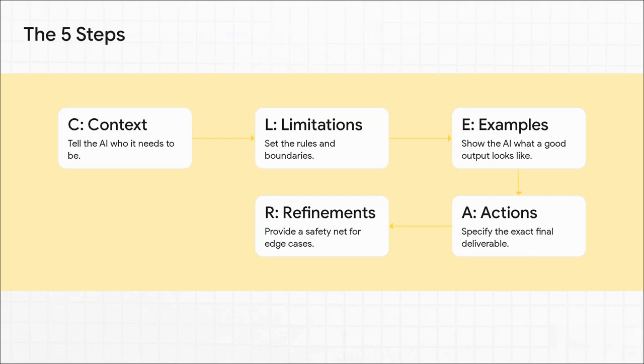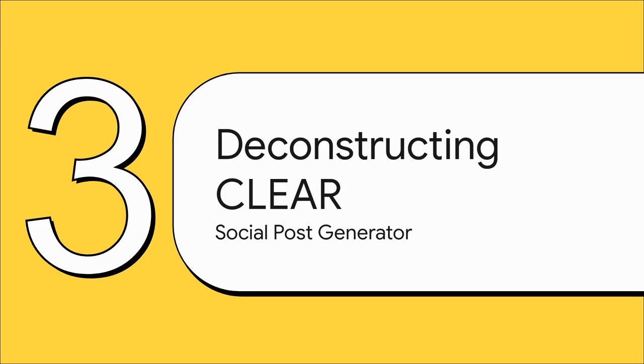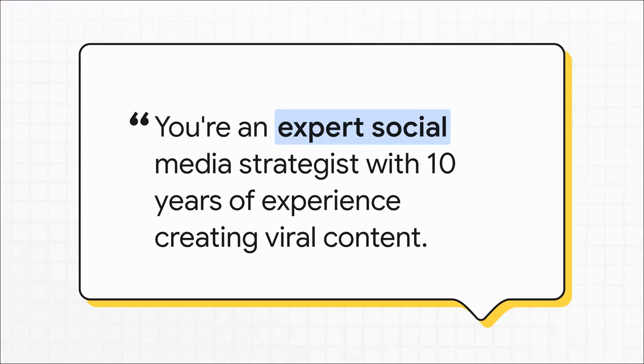Okay, so here are the five building blocks, and they conveniently spell out the word CLEAR. We kick things off by giving the AI some context. Then we set the rules with limitations. We show it what a home run looks like with examples, define the final output with actions, and then we add a little safety net with refinements. Let's break each of these down. All right, to really make this stick, let's build something practical together. We're going to create a tool that can take any news article and automatically generate the perfect posts for LinkedIn, Twitter, and Instagram.